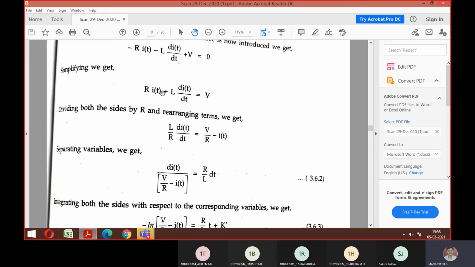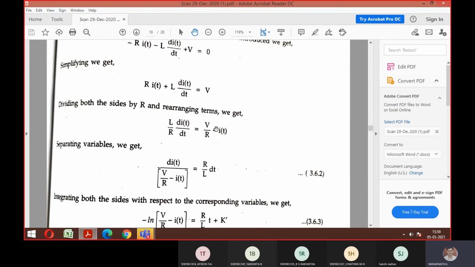So what I told, we want only I of t. So I need to eliminate R from this, which means dividing both sides by R. Is it clear? Yes, sir. See here, R cancels, giving I of t. Next V by R is there, L by R is there. So this is the equation. Any doubts, anyone, how we got this part, what I'm moving the cursor over? Is it fine?